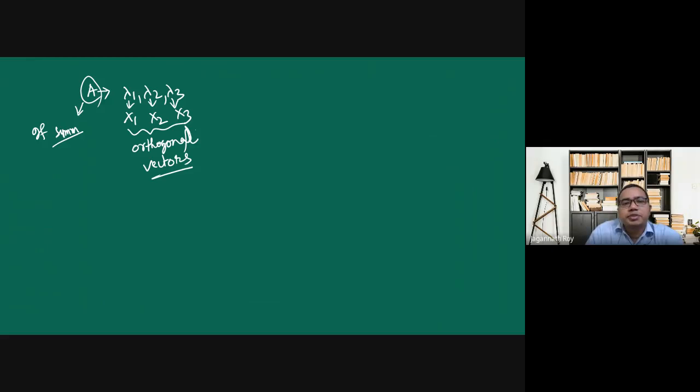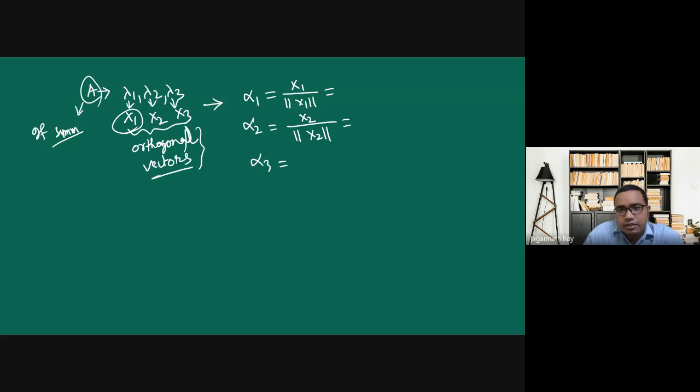In the last class, we have seen this one. And if the length of these vectors is not 1, we can make the length 1, so that they will be orthogonal and the length will be 1. Alpha 1, alpha 2, alpha 3.